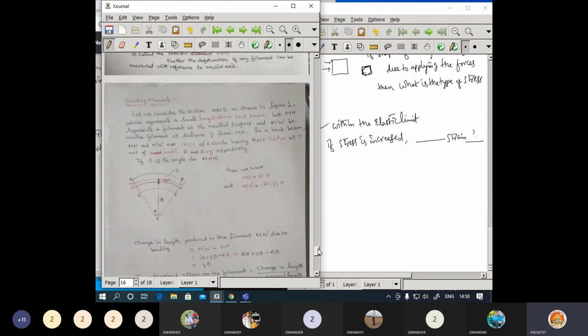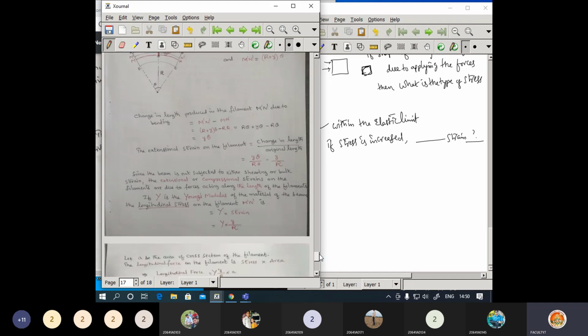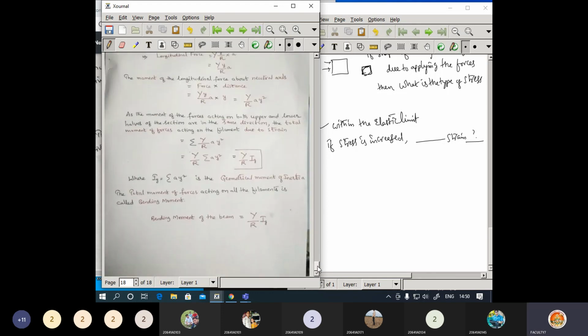Now regarding the bending moment, I may ask a question somewhat here. The final equation is there regarding the bending moment. I may give the entire equation and I may ask what is Iz. If I ask a question for that, then this is the answer.